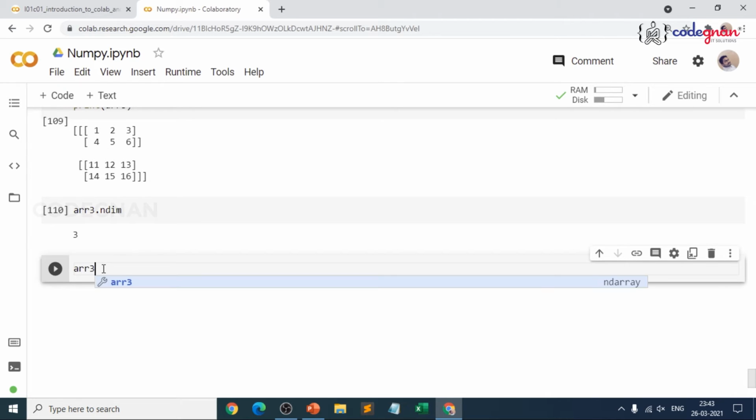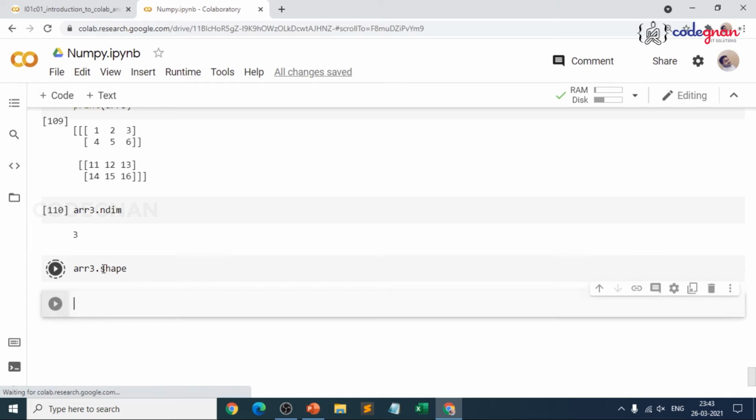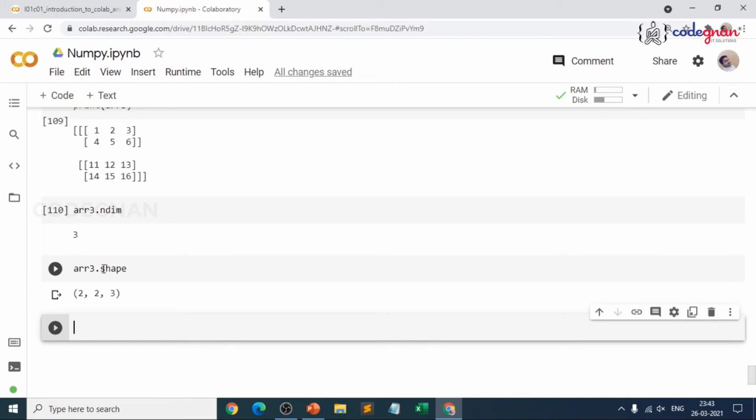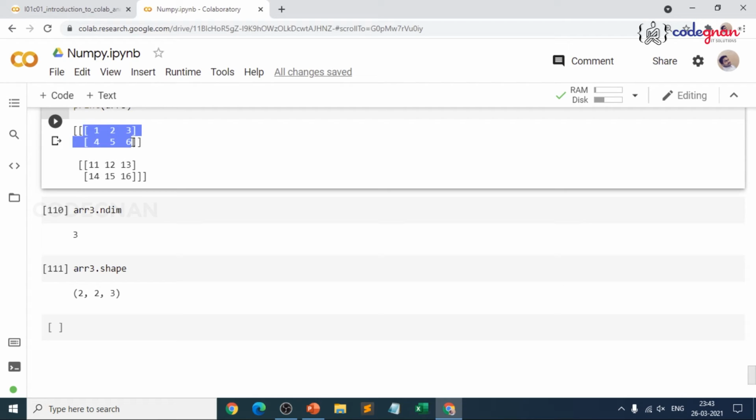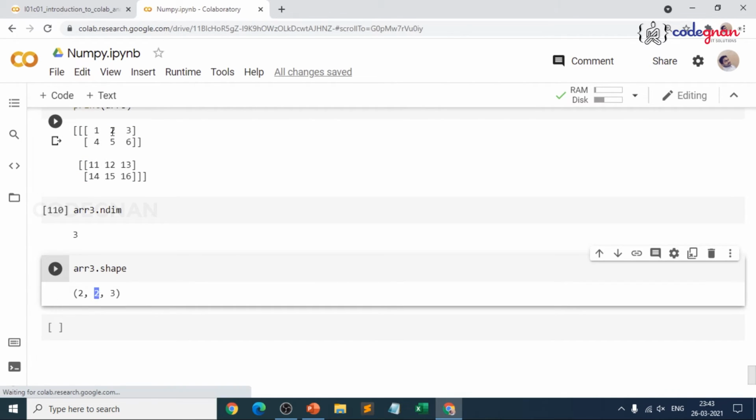So when you go for arr3.shape, because shape will give the shape of an array, you get 2, 2, 3. So this first 2 is the possible number of splits. This is the first split, this is the second split, and this 2 is how many rows we are having?